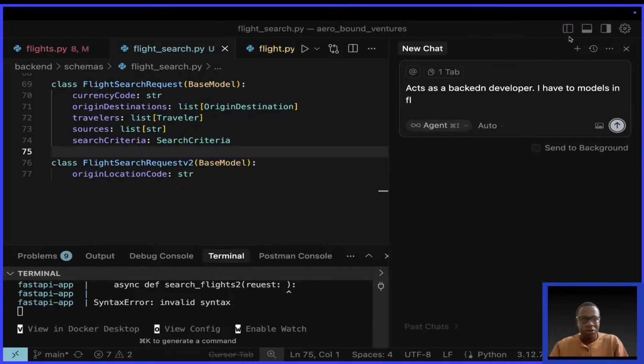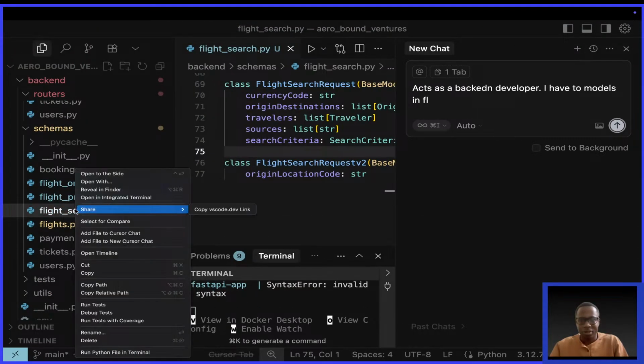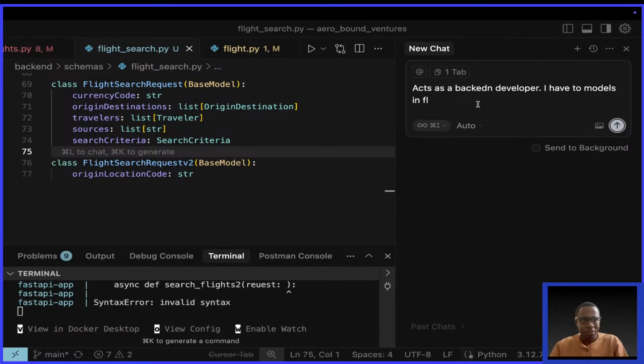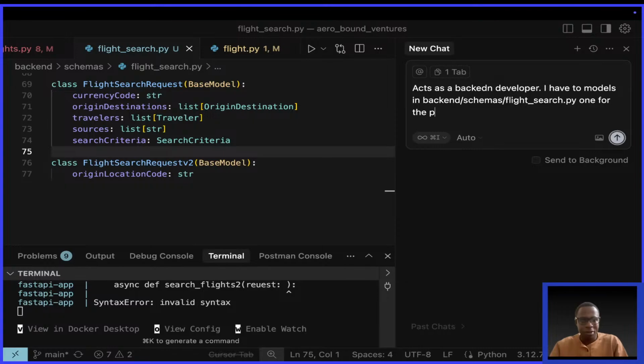I want to get the path of this, copy relative path. One for the post, one for the post method of Amadeus